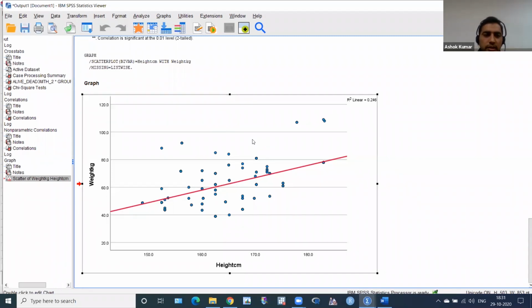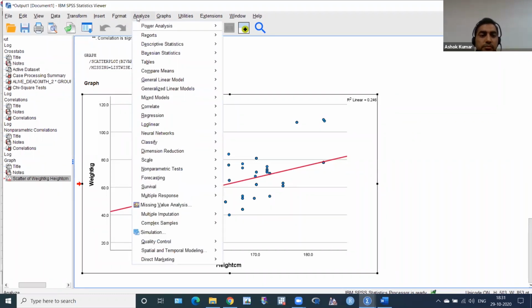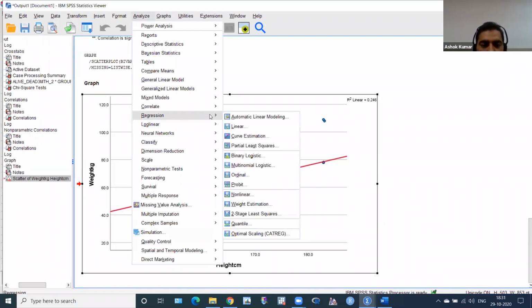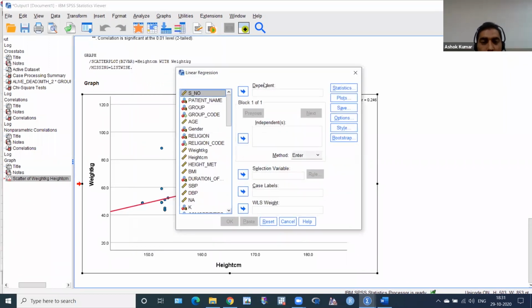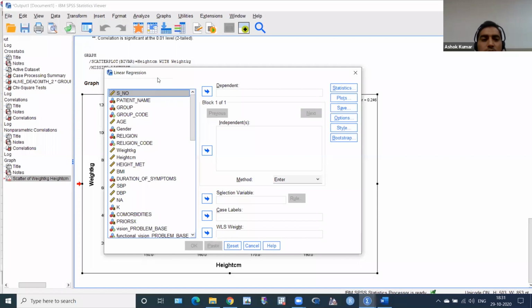So how do we apply it? You have to click the Analyze button, then there is Regression. Click on this button, and there is Linear. You have to click Linear. Then you will get this linear regression, which is an extension of the correlation coefficient, mainly the Pearson correlation coefficient.